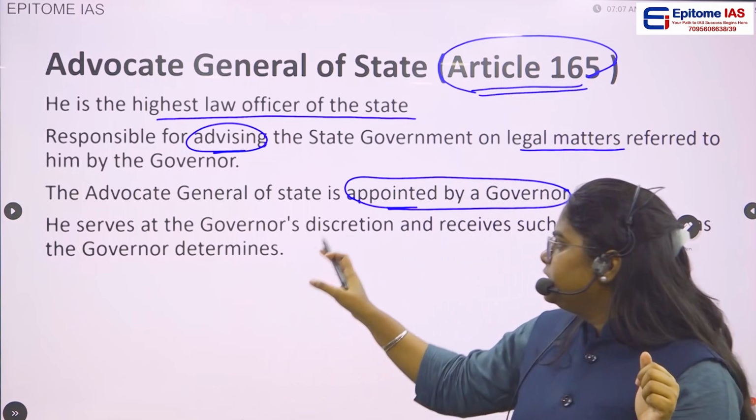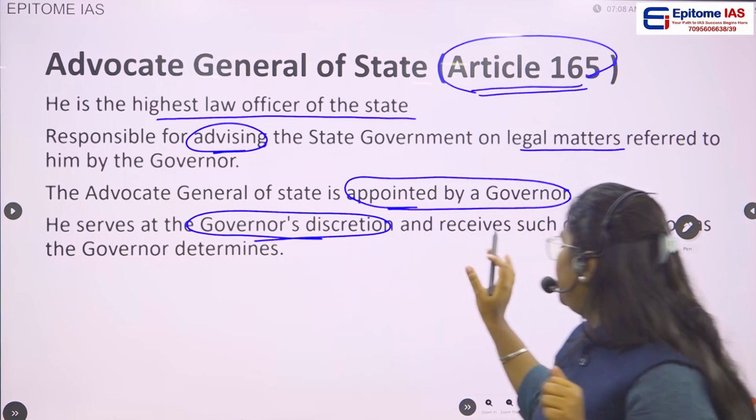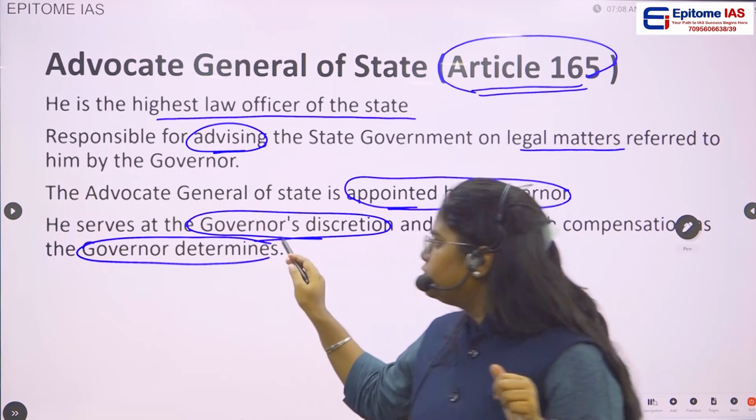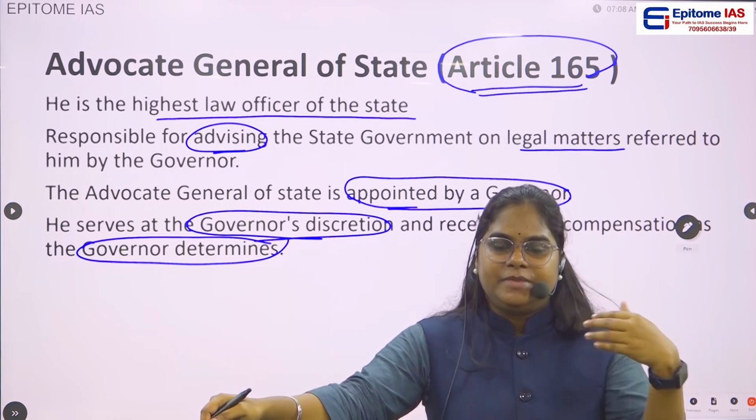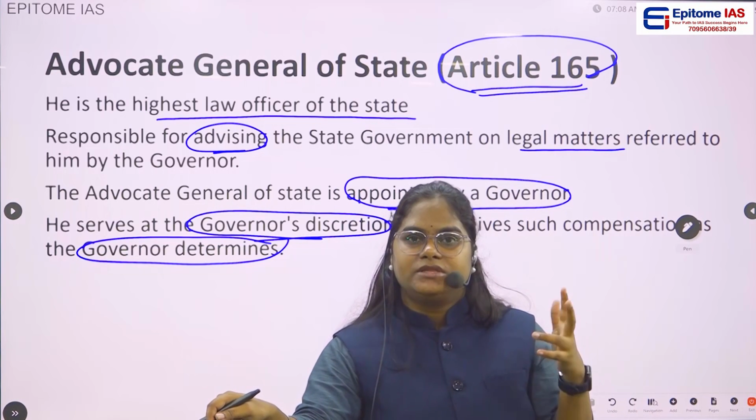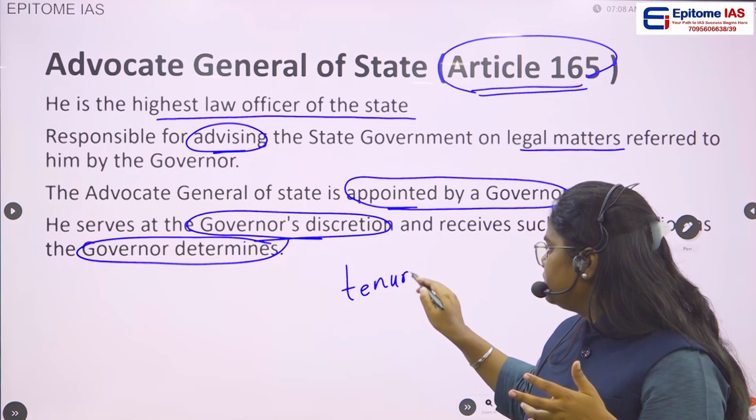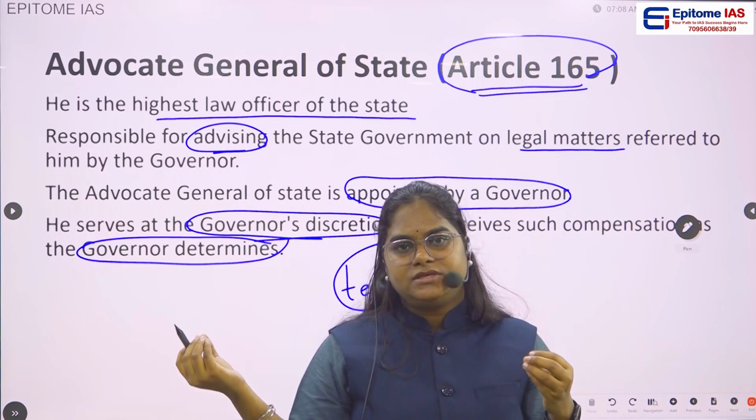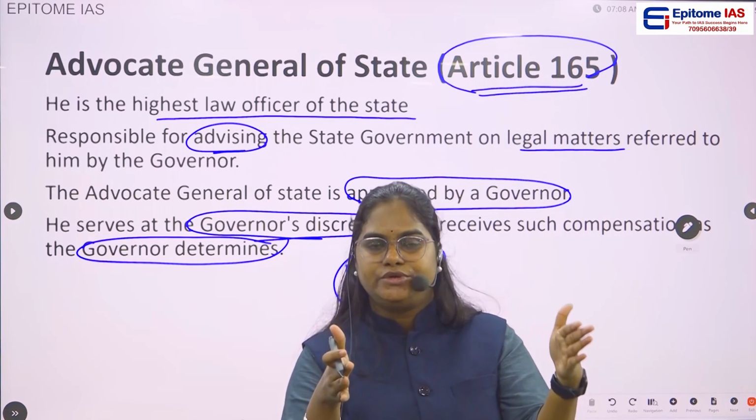Then he serves at the governor's discretion and receives such compensation as the governor determines. So what they are saying is, this particular Advocate General of a state will be holding the office during the pleasure of the governor. What it means is, there is no tenure directly mentioned in the Constitution of India. There is no term of office. Instead, the governor decides whichever term he is going to serve.